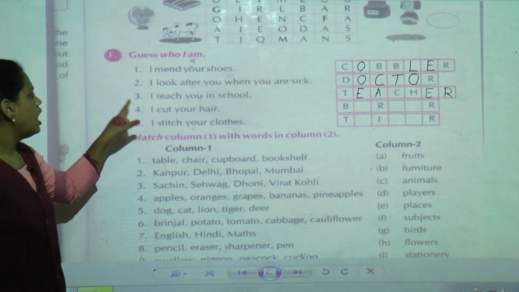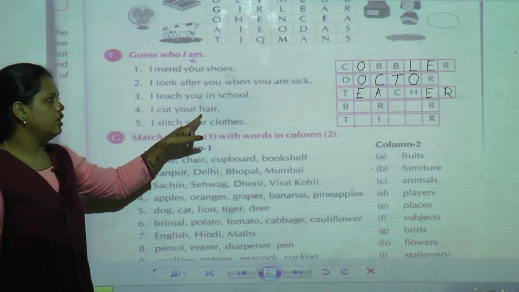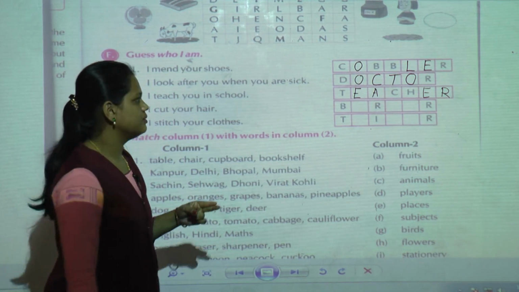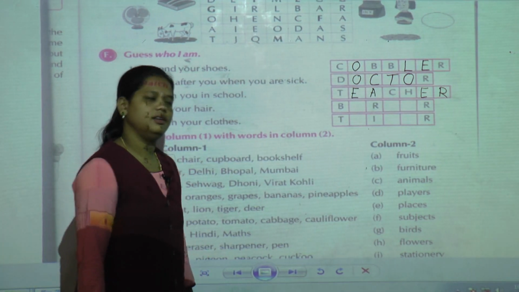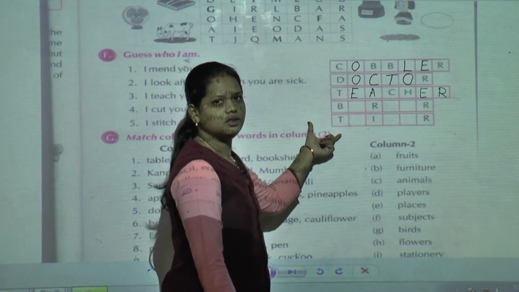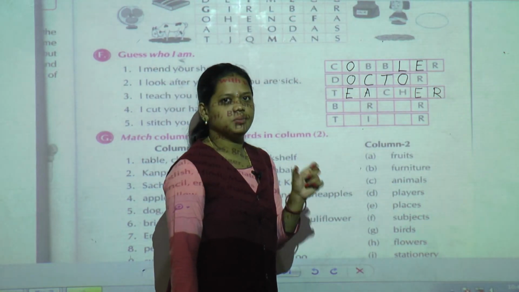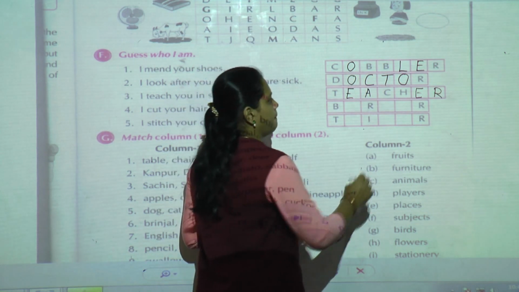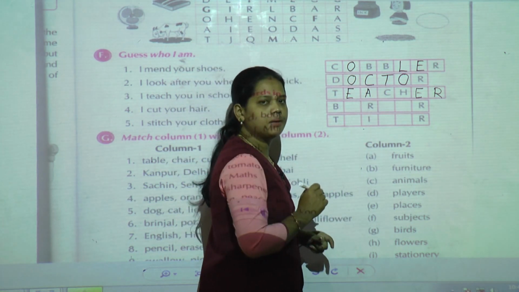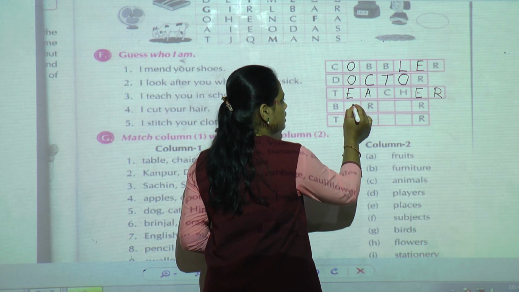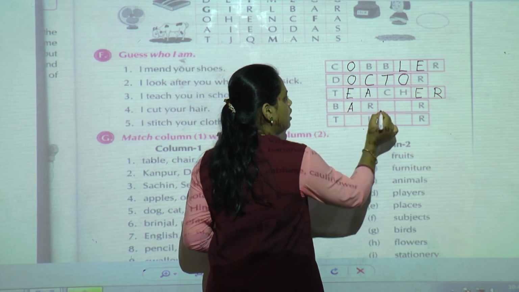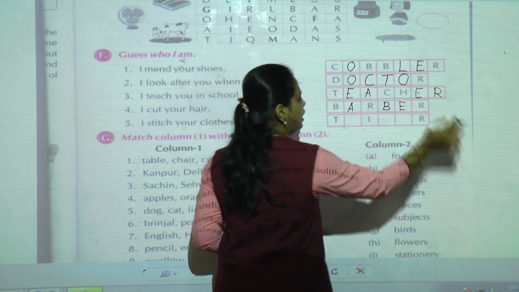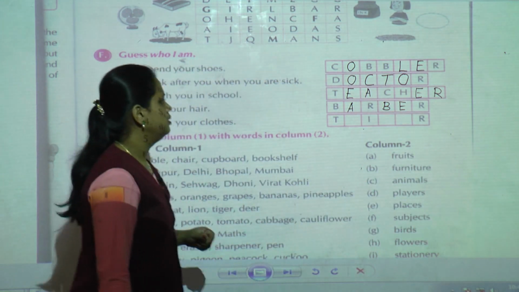Next, fourth one, I cut your hair. Who is that person who cuts the hair? Yes, the name of that person is barber. Spelling of barber, B is already given, A, R, B, E, and R is already given. Okay.